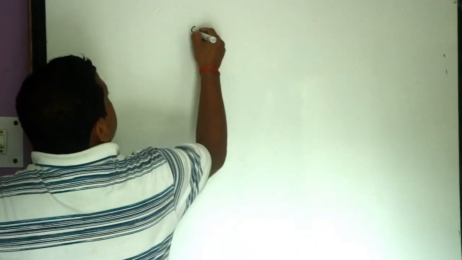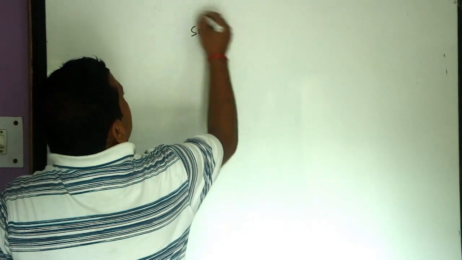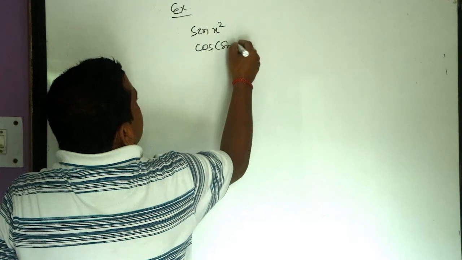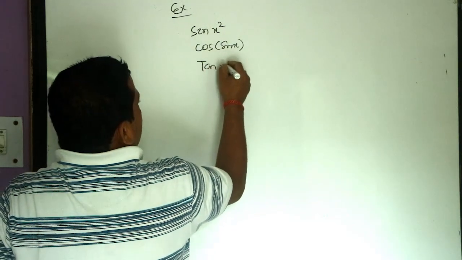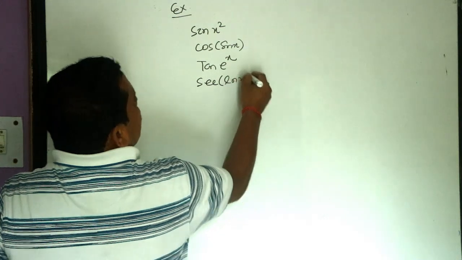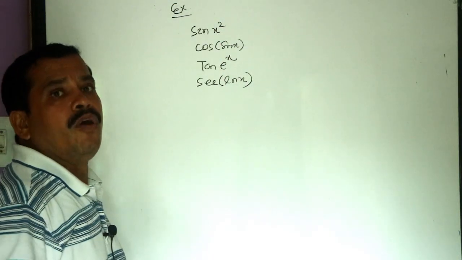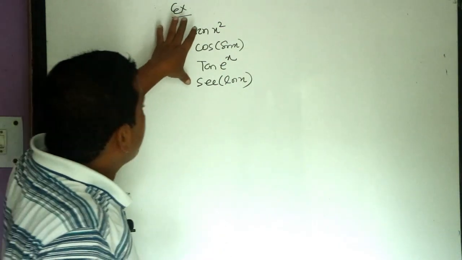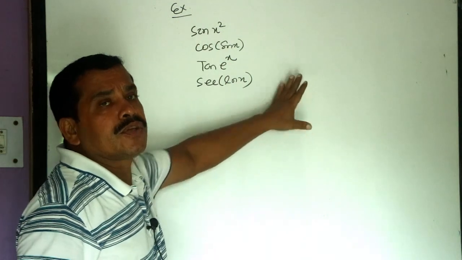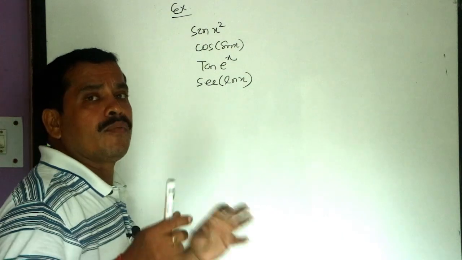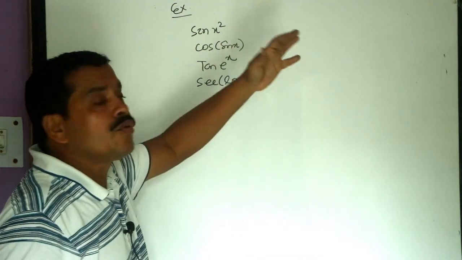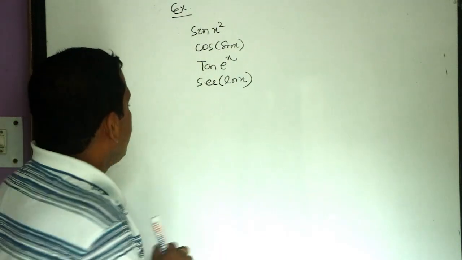Suppose the function is sin x square. Examples: cos of sin x, tan of e to the power x, sec log x. These are examples of composite functions, that is, the combination of two functions. So it is known as a composite function. With the help of two or more functions, we construct another function. So this is known as the composite function.